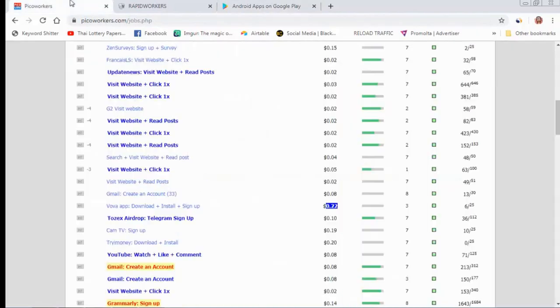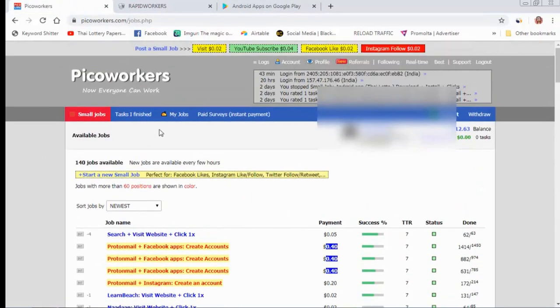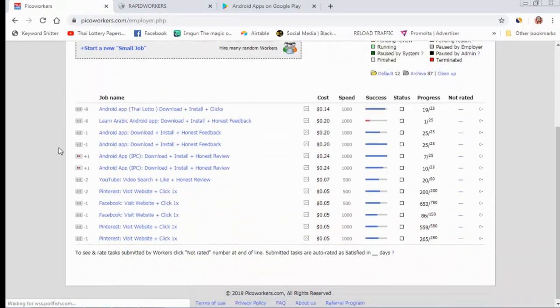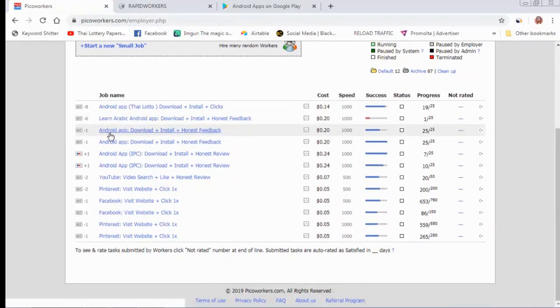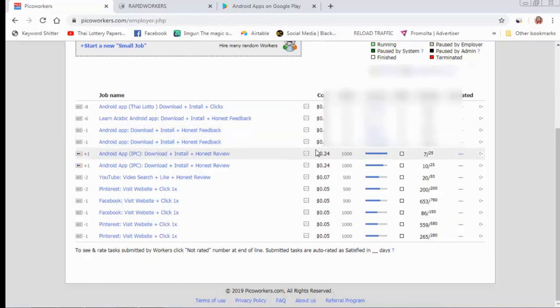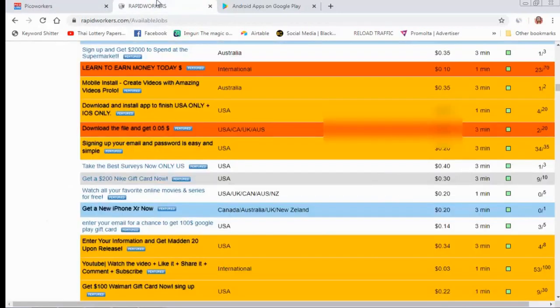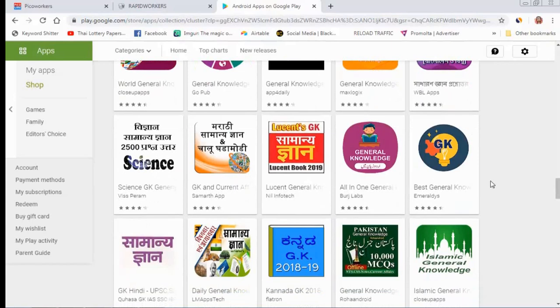Another thing I do: I go to Pico Worker, go to my campaign, and run my campaign here. For example, Android app download, install, honest feedback. I select this category. Here we need to pay 20 cents, because this campaign is somewhat costly. People go to the Play Store, search your application name, and install your application on their mobile.